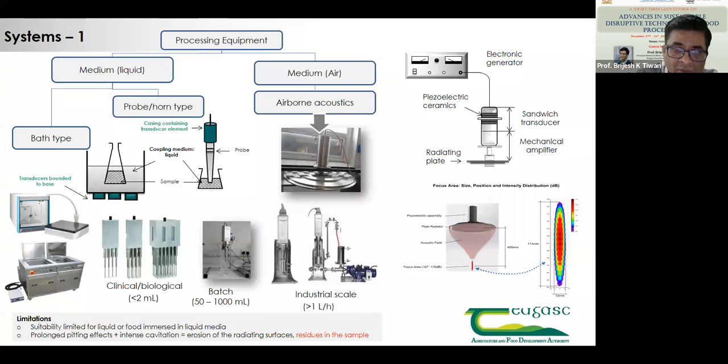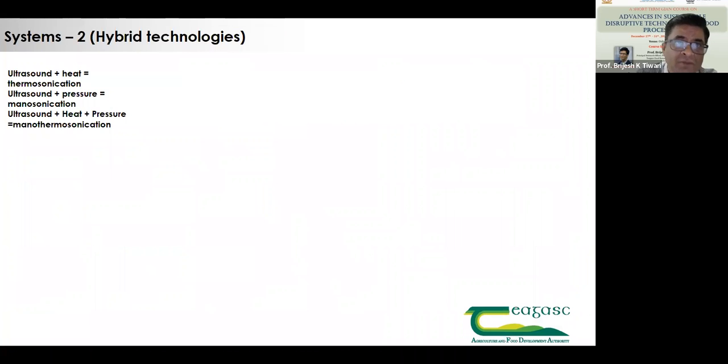Now, another topic when it comes to systems is hybrid technologies, where we can combine them. The first one is ultrasound plus heat. If we are looking at pasteurization of orange juice, as I mentioned yesterday, and you want to pasteurize the juice at 70 degrees and not go to 95 degrees Celsius, we can use ultrasound plus heat.